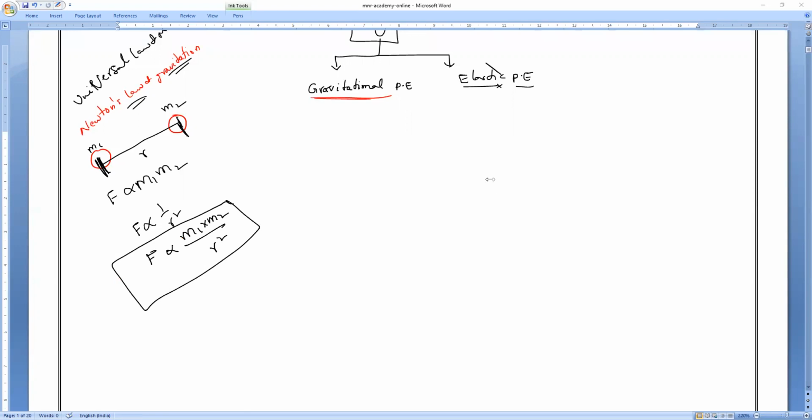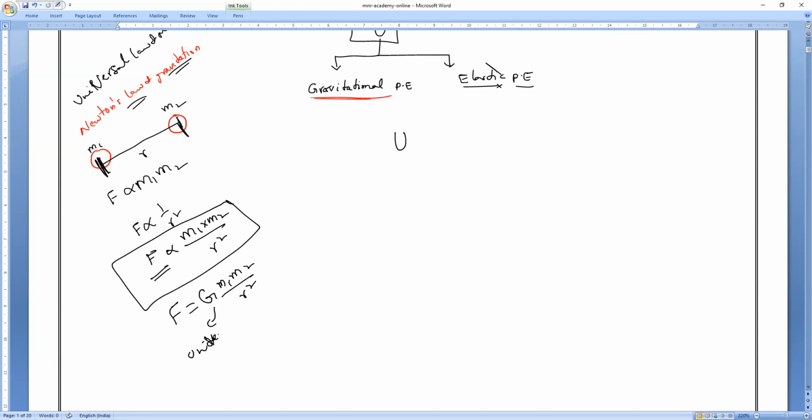The same thing here. Gravitational potential energy means the potential energy present between them. Force is equal to the amount of work done. If you remove this proportionality constant, we get G. Do you remember what G means?